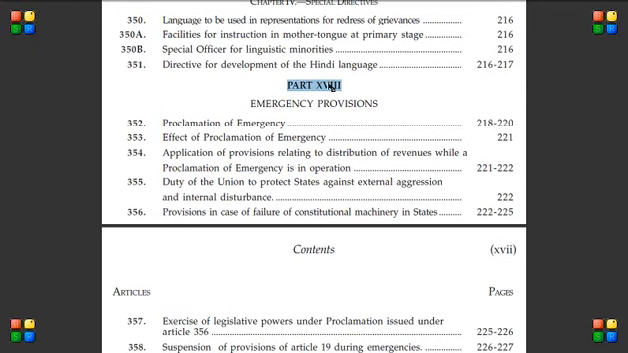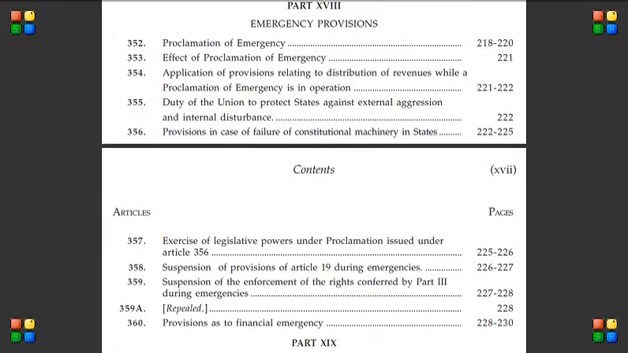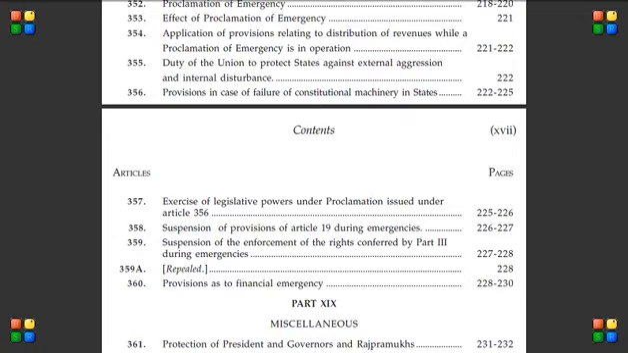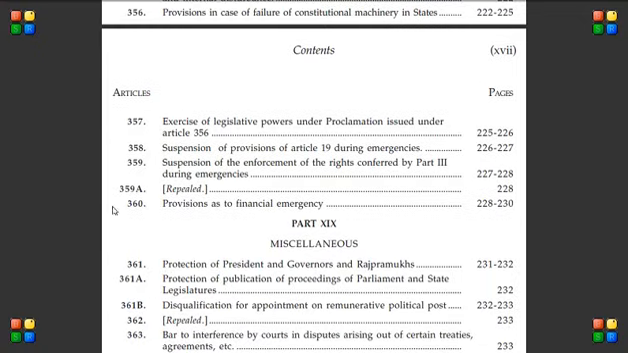Next very important part is Part 18. This talks about emergency provisions. It talks about what types of emergency cases might arise, how to proclaim an emergency, how to continue an emergency, and how to stop an emergency. This part talks about all those things till Article 360.